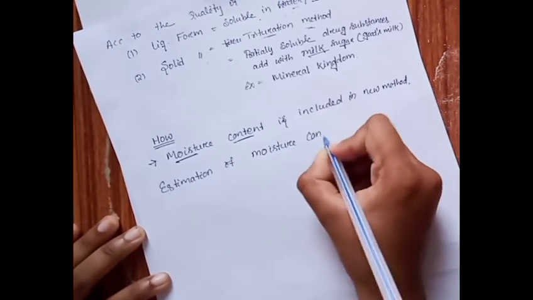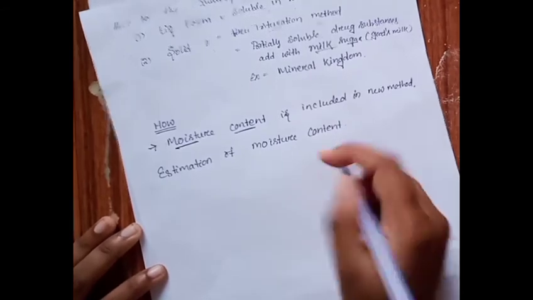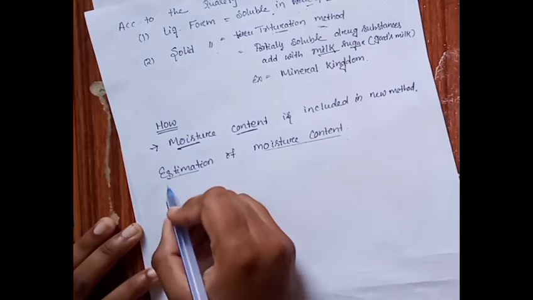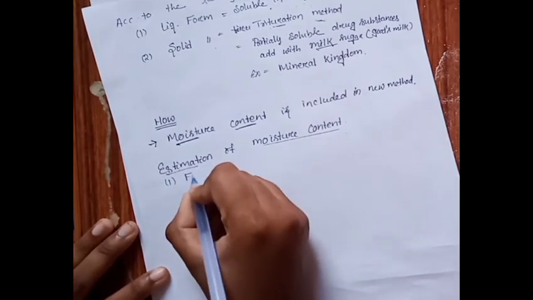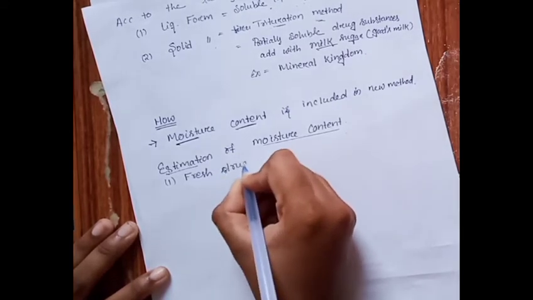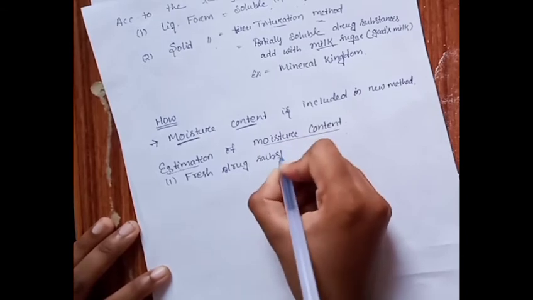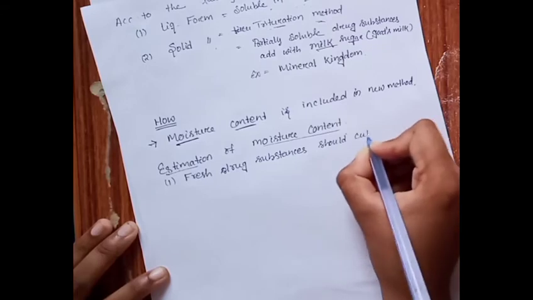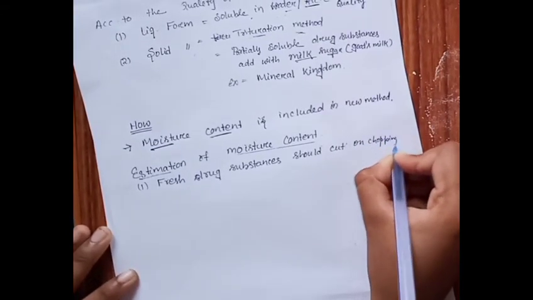To estimate the moisture content, we should go first through the process of preparation of a new method of a drug. We shall divide it into 3 steps. What are they? First, the fresh drug substance which we take for the preparation of medicine should be cut on a chopping board. Why is this necessary?